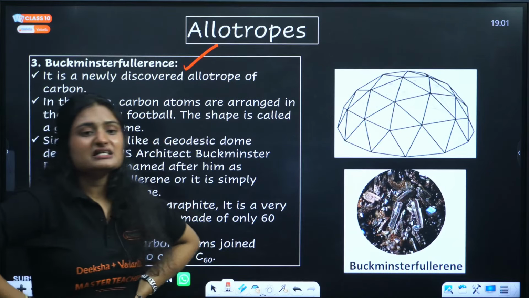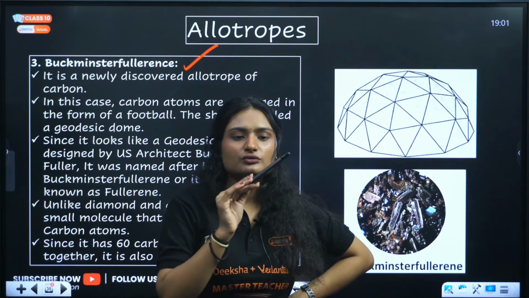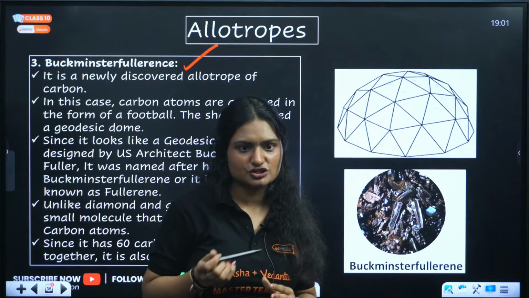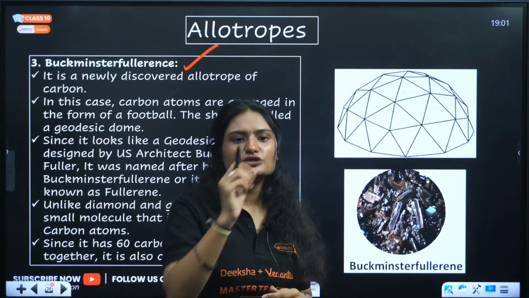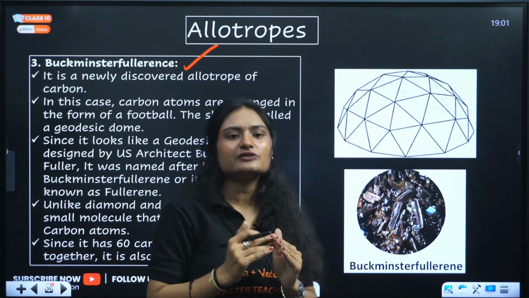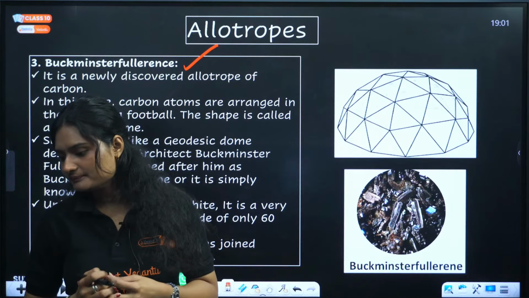So diamond is hard because diamond has a 3D network-like structure, where every carbon atom is tetravalent, bonded to 4 other atoms, and due to this 3D network they are extremely hard.